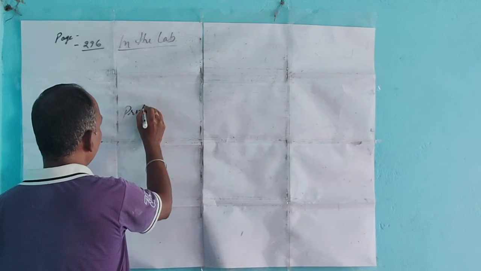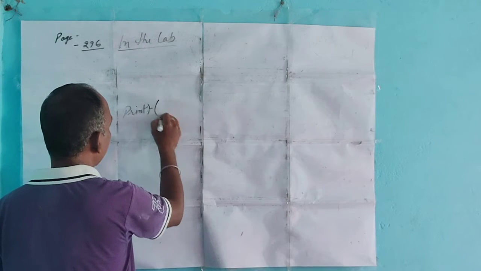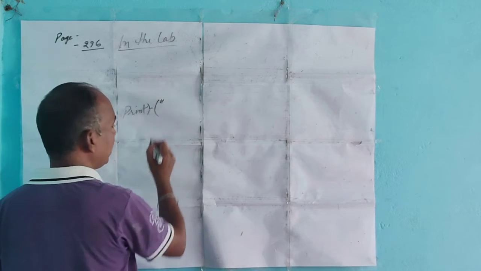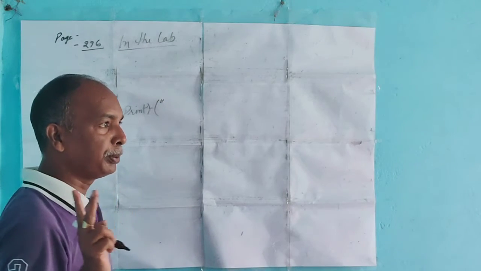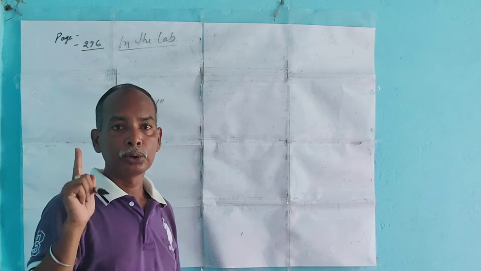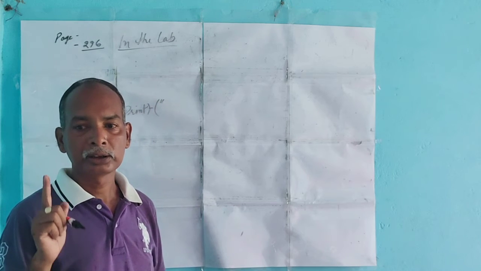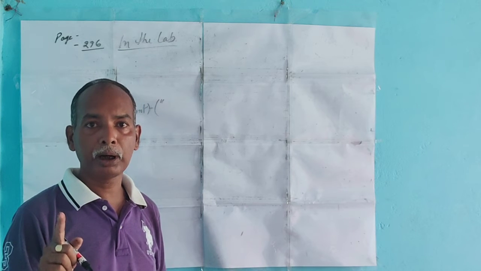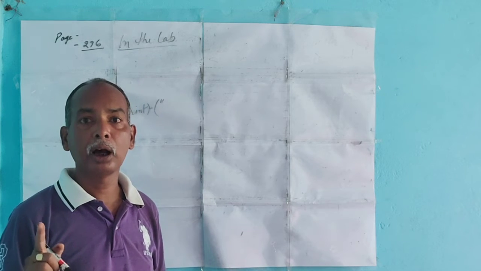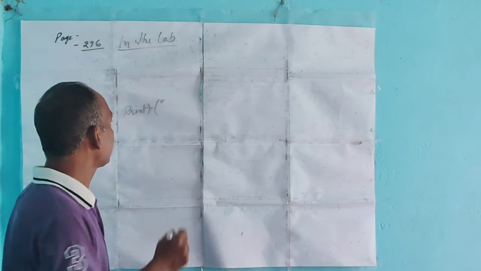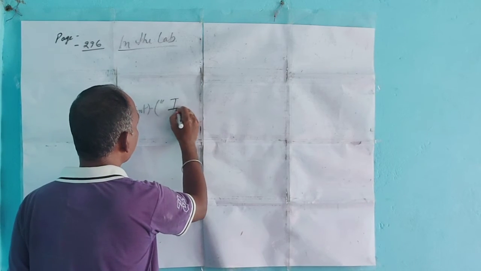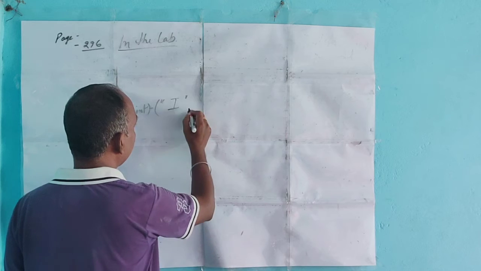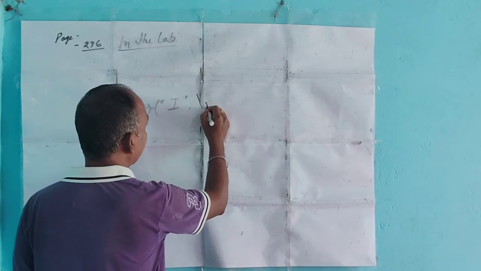So, printf. I told you the function of printf is twofold. One is to display the result. Second, whatever you write between the double quotation marks will display in the output. The first one is I. Then use \n.